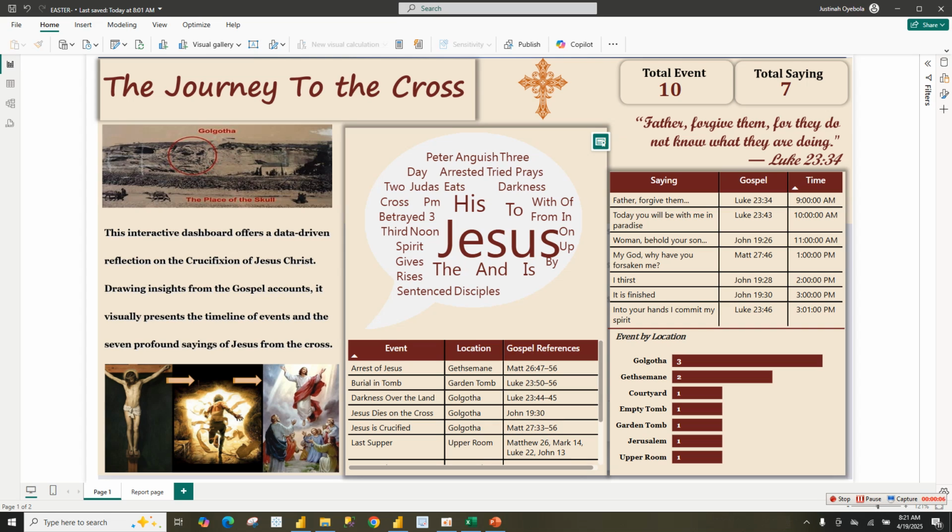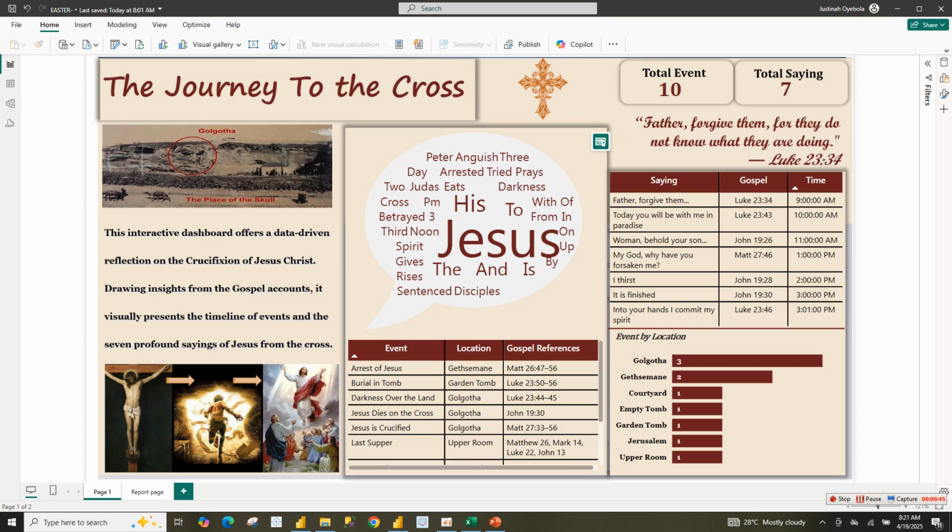Today we are diving into a powerful way to tell one of the most significant stories in history. And in the season of Easter, we are going to be exploring the crucifixion of Jesus Christ using data visualization. I titled this dashboard "The Journey to the Cross," and it's designed to inspire deep reflection on the impact of the crucifixion of Jesus Christ by blending biblical truth with compelling visuals, and